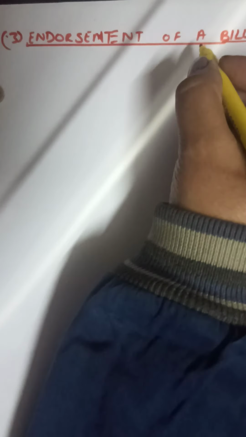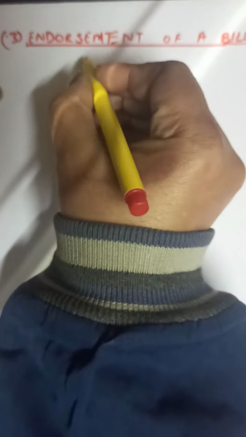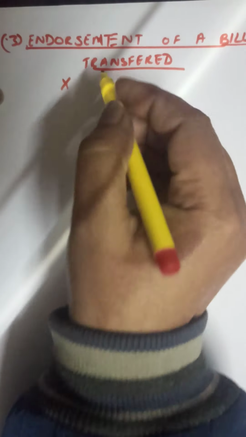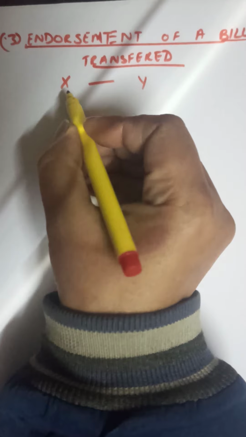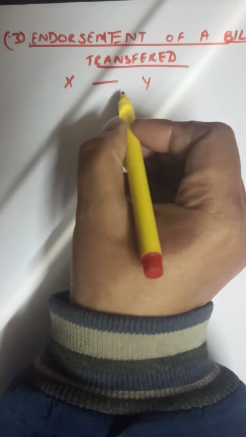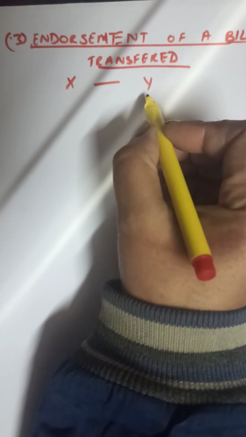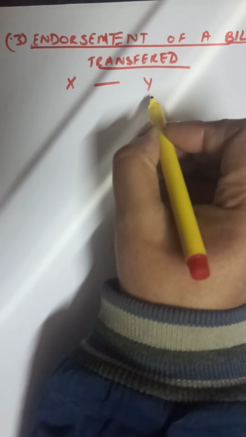Now, what is endorsement? Simple English word, endorsement means transfer. The bill is transferred. Now, to whom are we transferring the bill? Transfer of a bill of exchange means, suppose the bill is written by X for Y. The goods were sold by X to Y. The bill has been drafted by X for Y. Now the drawer and the drawee.